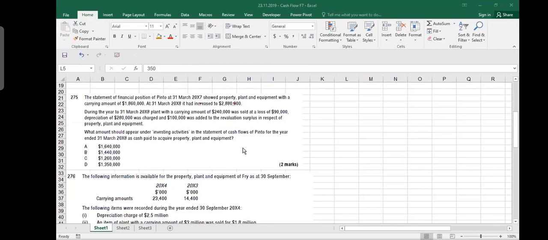The statement of financial position of Windows at 31st March shows property, plant, and equipment with a carrying amount of 1860. It had increased to 2880. During the year to 31st March, plant with a carrying amount of 240 was sold, depreciation of 280 was charged, and 100,000 was added to revaluation surplus in respect of property, plant, and equipment. What amount should appear under investing activity in the statement of cash flow for the year ended 31st March 2008 as cash paid to acquire property, plant, and equipment?